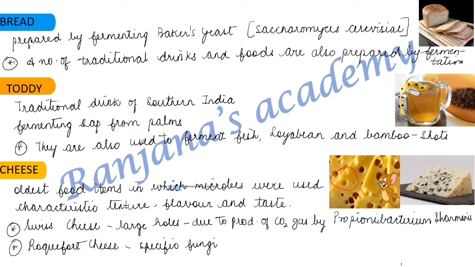And also, there's another type of cheese which is called Roquefort cheese. This cheese has a very characteristic and specific taste, and this is formed by fungi. Isn't that interesting? This fungi helps in the production of Roquefort cheese. That's why you can see some blue or green patches on them.